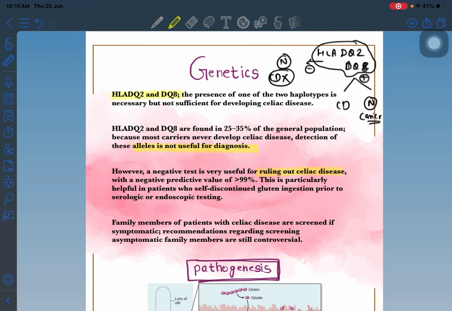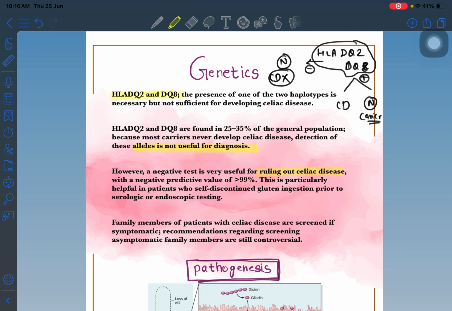Where will we use this point? If the patient is already on a gluten-free diet and under treatment, the serology, or the endoscopy and biopsy, will be negative. In this situation, if we want to rule out the probability of celiac disease, we order the test for HLA-DQ2 and DQ8. If this is negative, celiac disease is ruled out, and we have to think about other differentials.